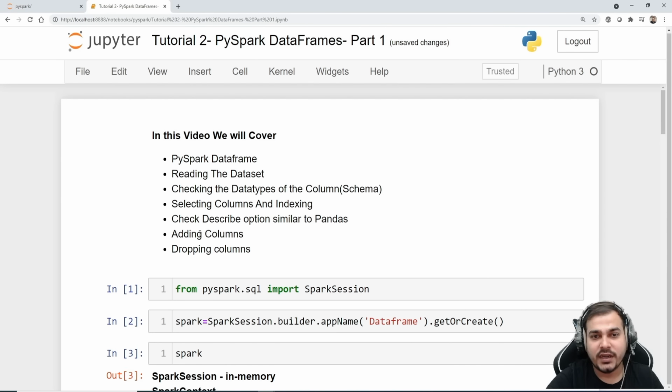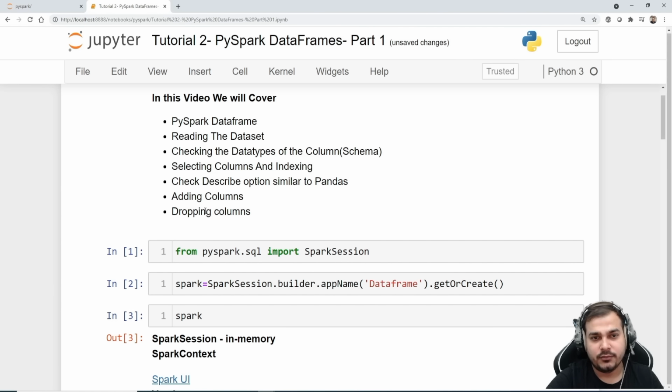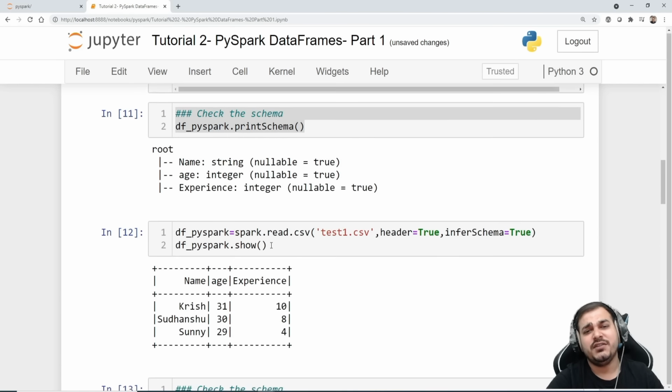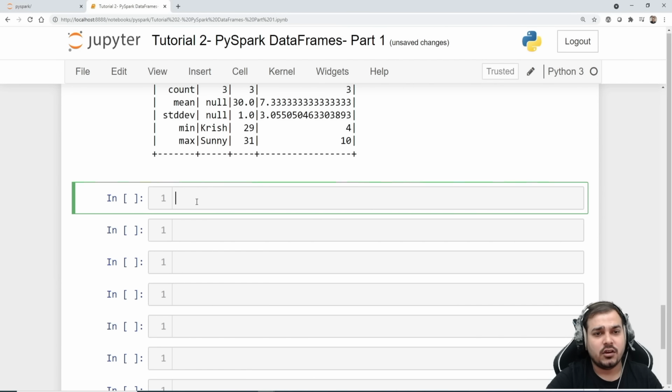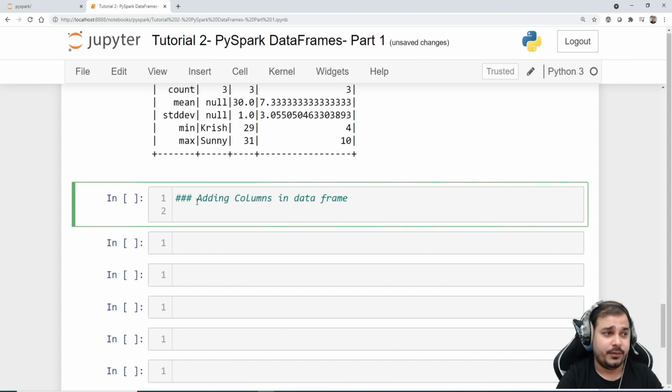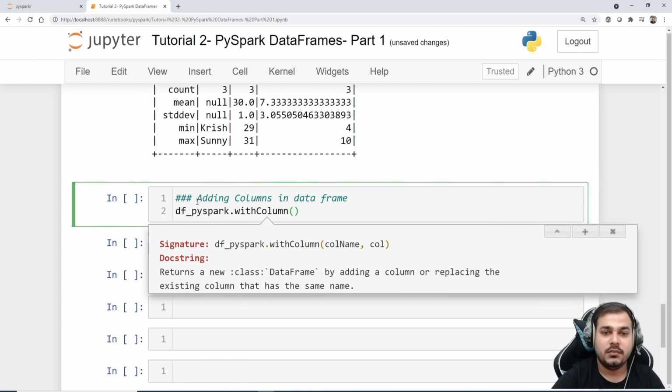So now let's go and see adding columns and dropping columns. Adding columns and dropping columns is very much simple, guys. If we need to add columns, I'm just going to write the comment over here: adding columns in data frame, and this data frame is a PySpark data frame. Now in order to add the column, we have an amazing function called df_pyspark dot withColumn. If I see the functionality, it returns a new data frame by adding a column or replacing the existing column that has the same name.